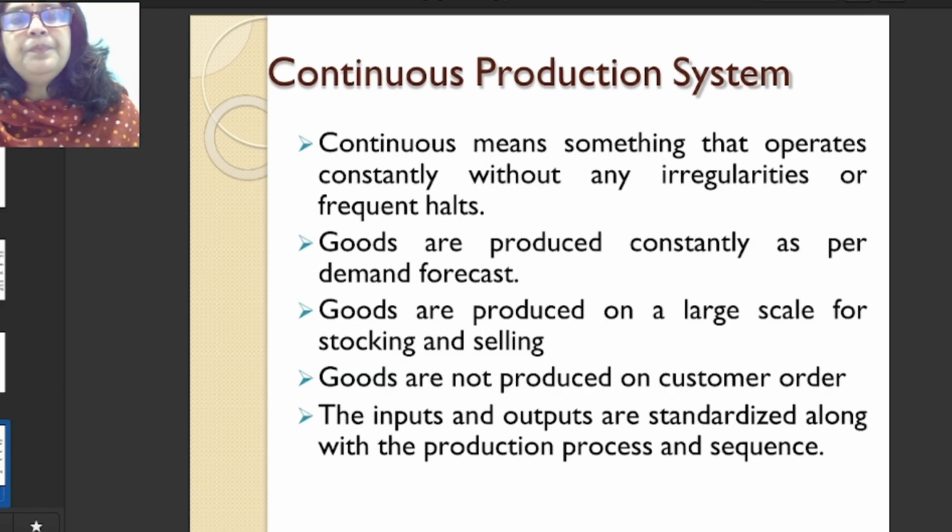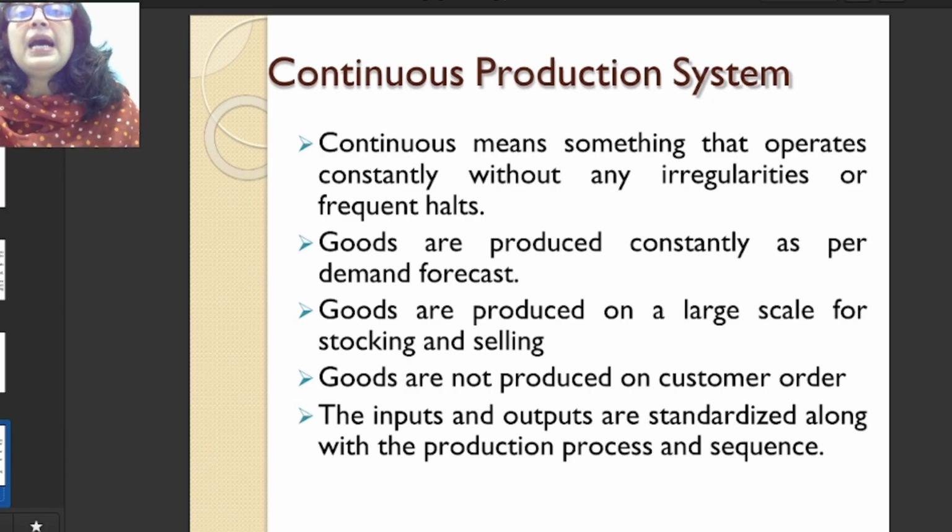Here we take the sales data of the previous years, and we estimate the demand for the future, and on the basis of that we go for manufacturing the product. So it is based on demand forecasting or anticipating the demand of the customers.